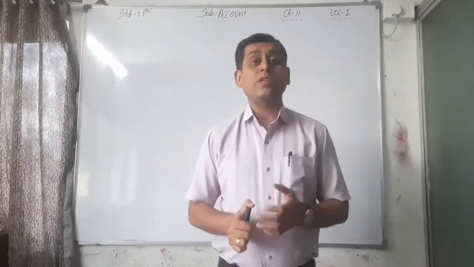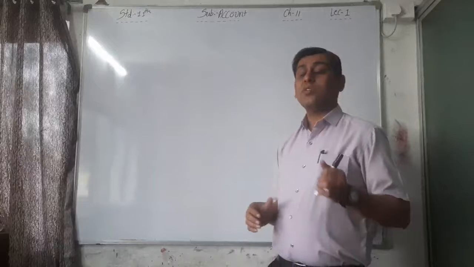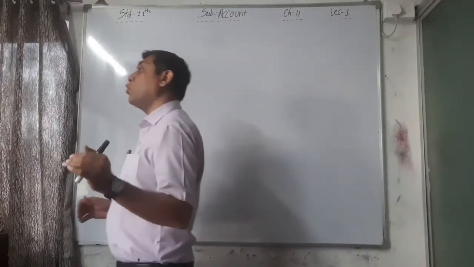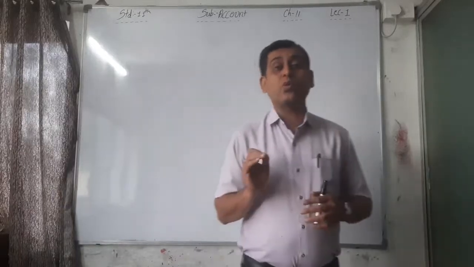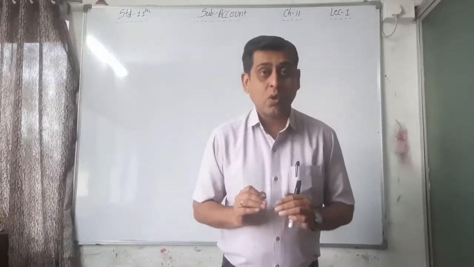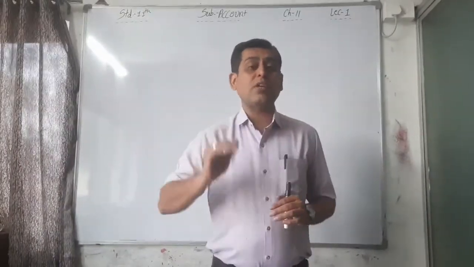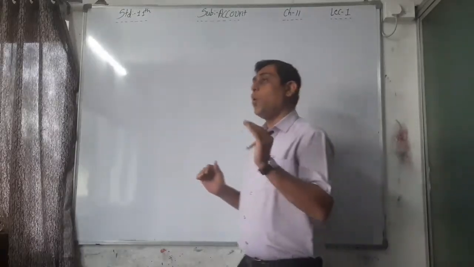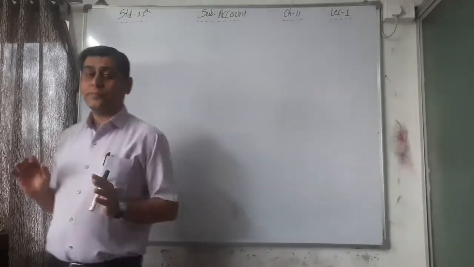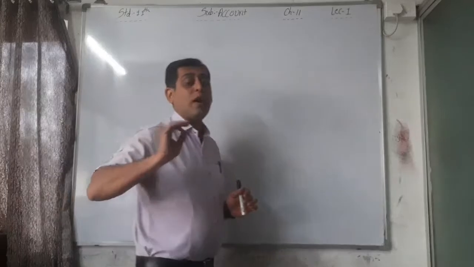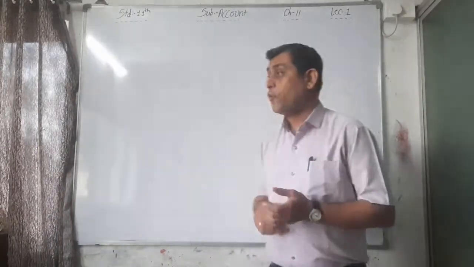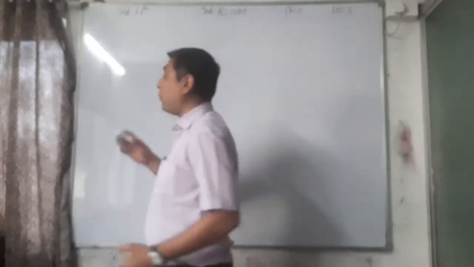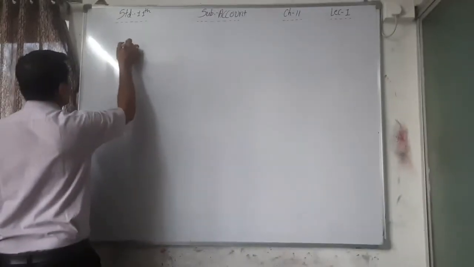I told you in my last session that I would give you the rules for this chapter, minimum 8 to 10 rules. On the basis of these 8 to 10 rules, we can do these sums. So you have to remember all these rules. The first rule is these four points.